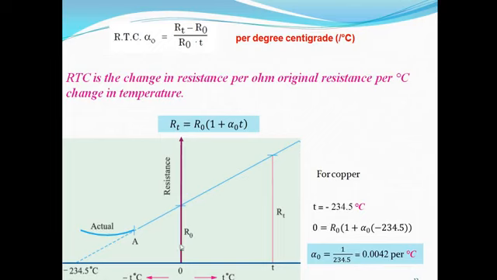Here I am considering the initial condition as 0 degree centigrade. At 0 degree centigrade, this is the case of metal, its value of resistance is R0. After T degree centigrade, the resistance becomes RT because it is a conductor. So there is a change in the resistance from R0 to RT.